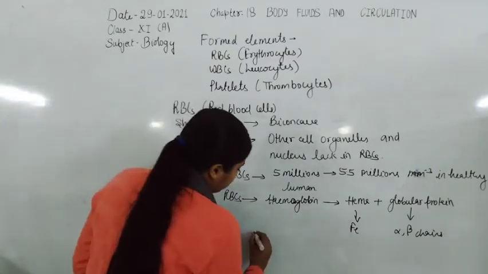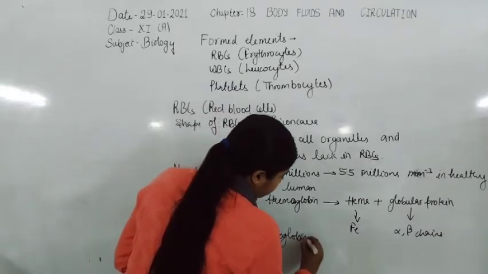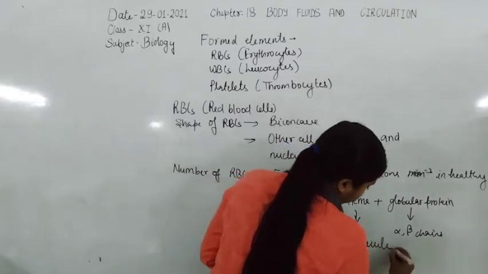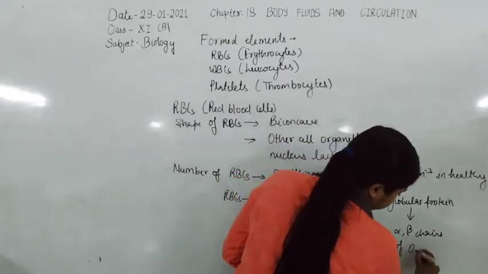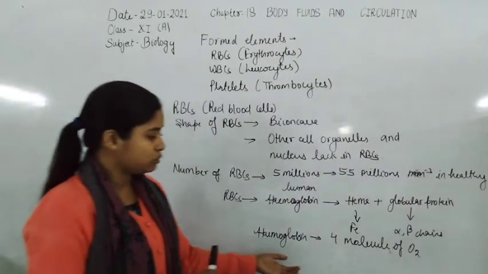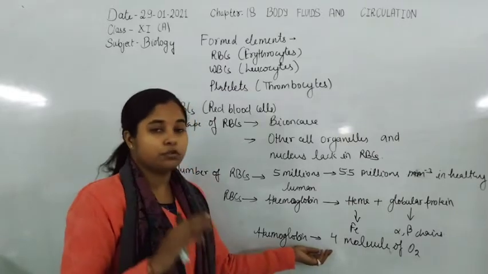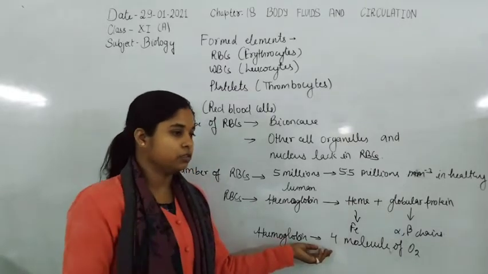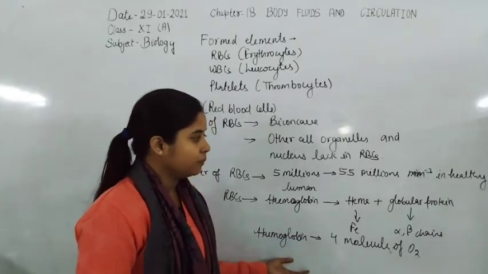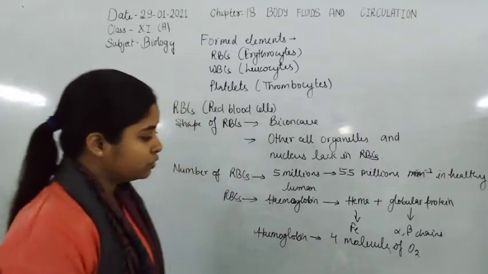So a hemoglobin molecule is able to transport 4 molecules of oxygen. They bind with 4 oxygen molecules, so that one hemoglobin molecule is able to transport 4 molecules of oxygen to the different tissues of our body. Because they are specialized cells, here they carry oxygen molecules and transport them to the different tissues of our body.